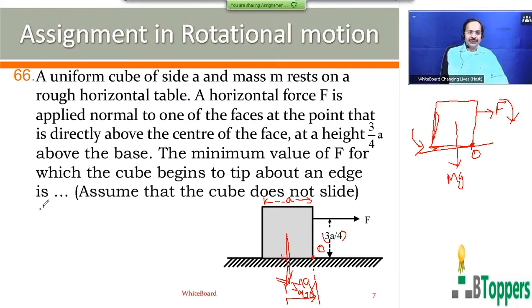The magnitude of the moment of the force F can be F into 3a by 4.